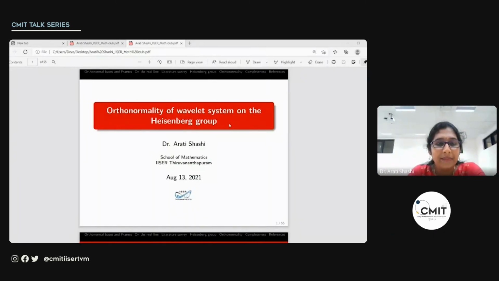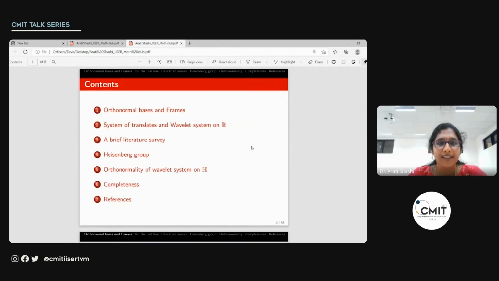So today I'm going to talk about the orthonormality of wavelet system on the Heisenberg group. So first, we'll recall what is orthonormality and then introduce some preliminary concepts such as frames and Riesz spaces. Then we'll see what we mean by system of translates, what is the wavelet system, and some results regarding these on the real line, which is a classical case.